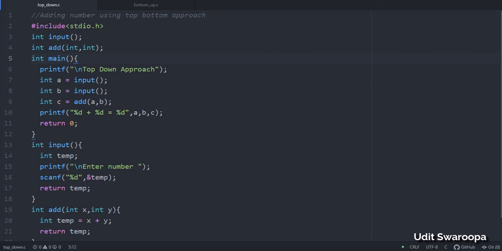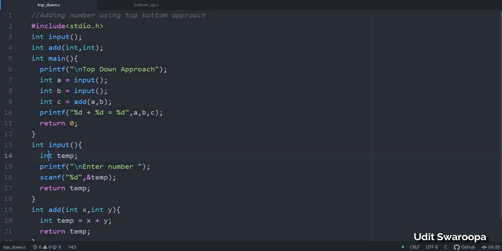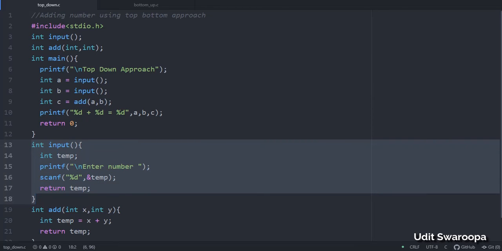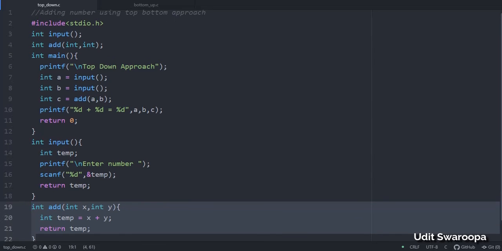Here you can see that in this particular code, I have first written my main function and then I have written my user-defined functions, the integer input and the integer add. This kind of approach, where we first write our main function and then we write the different modules to solve a problem, is called the top-down approach, and it is generally followed in procedure-oriented programming languages.